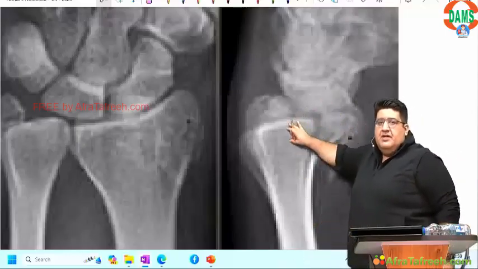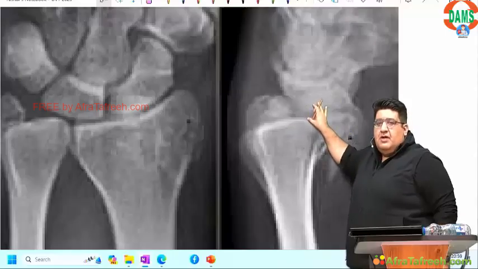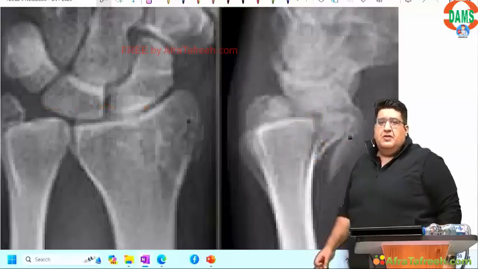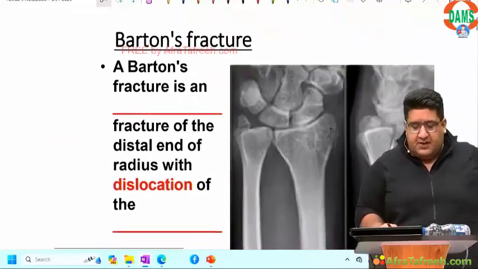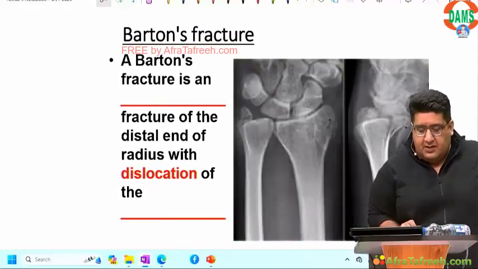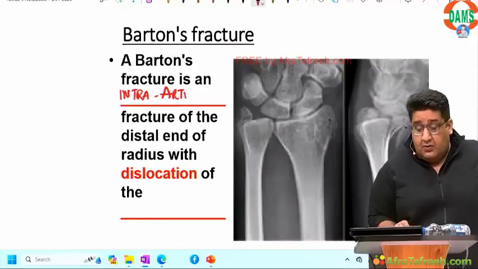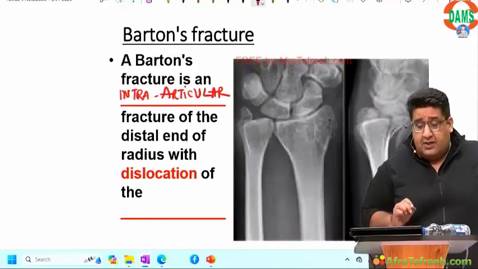Do you think radius and scaphoid have a normal anatomy? I don't think so. So this is radioscaphoid joint subluxation. To define Barton fracture, you have to understand that it is an intra-articular fracture. Write it down: it is an intra-articular fracture.